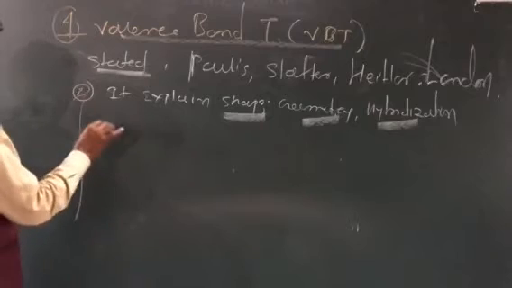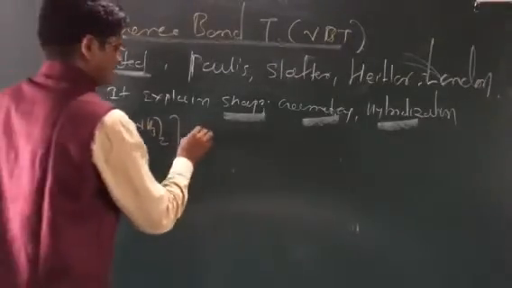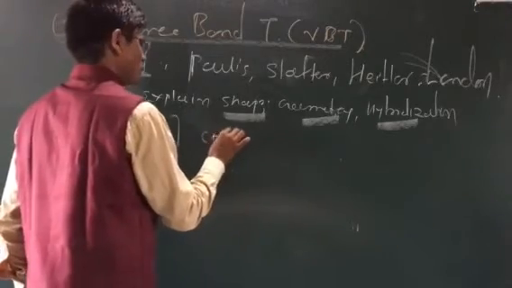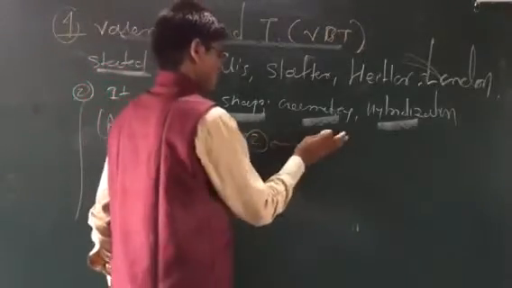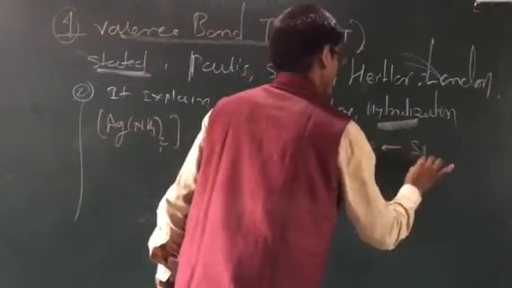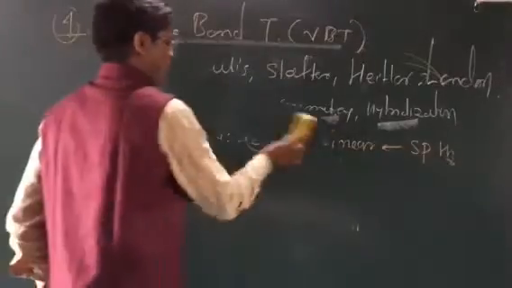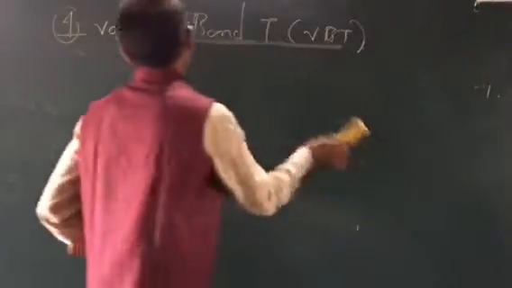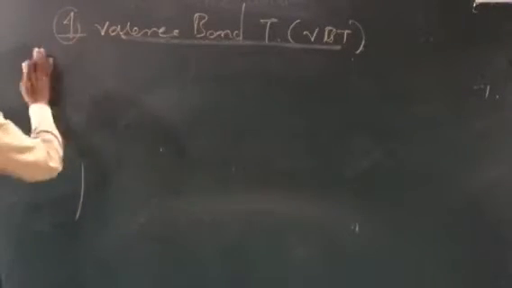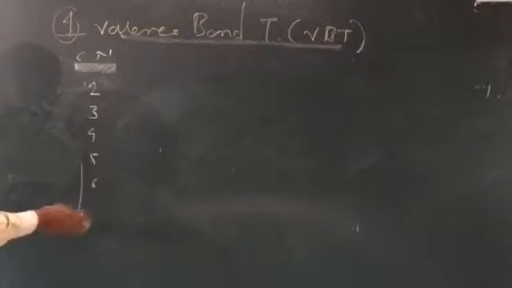If the metal atom has, for example, Ag(NH3) taken twice, there are two coordinations, so the coordination number is 2. Then the molecule has linear geometry and sp hybridization. So they explained that the coordination number of a coordination compound, complex compound, can be 2, 3, 4, 5 or 6.